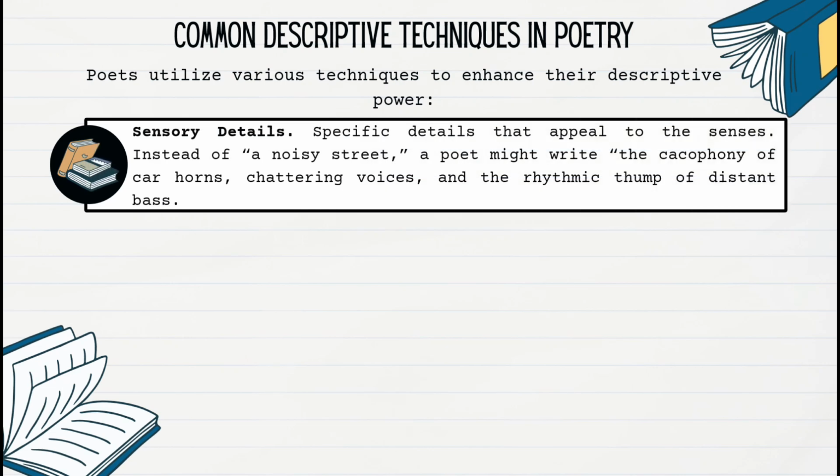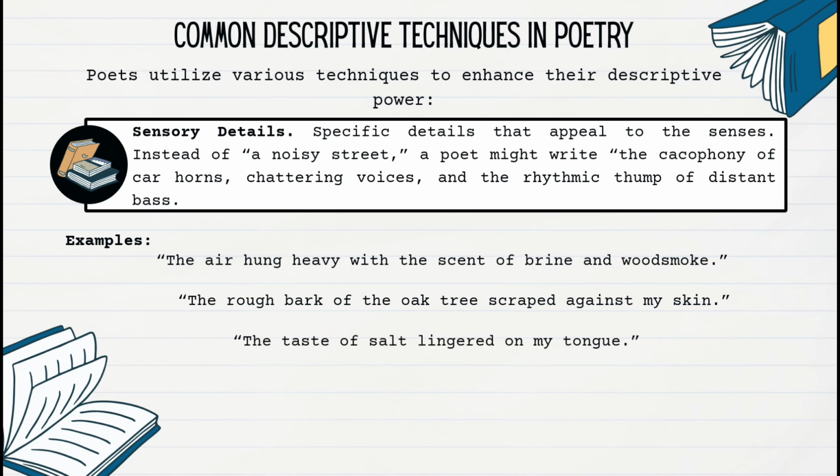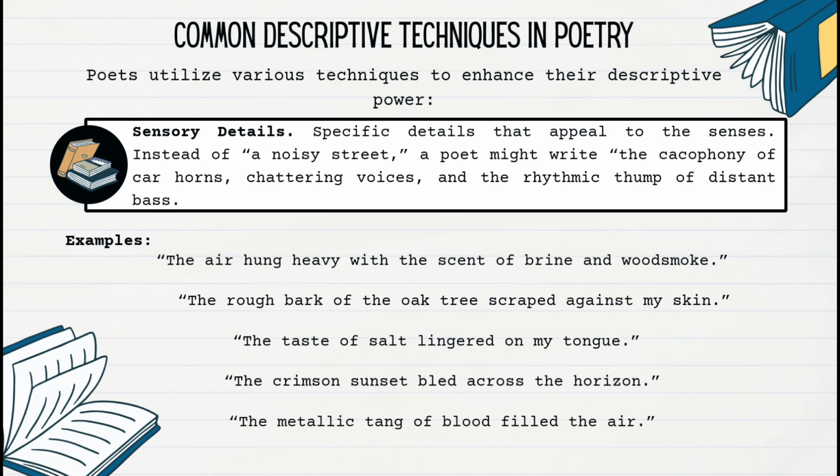Sensory details. Specific details that appeal to the senses. Instead of a noisy street, a poet might write the cacophony of car horns, chattering voices, and the rhythmic thump of distant bass. Examples: the air hung heavy with the scent of brine and wood smoke. The rough bark of the oak tree scraped against my skin. The taste of salt lingered on my tongue. The crimson sunset bled across the horizon. The metallic tang of blood filled the air.